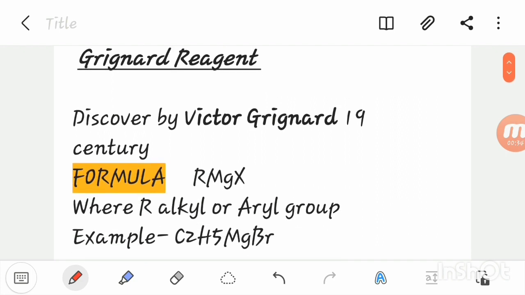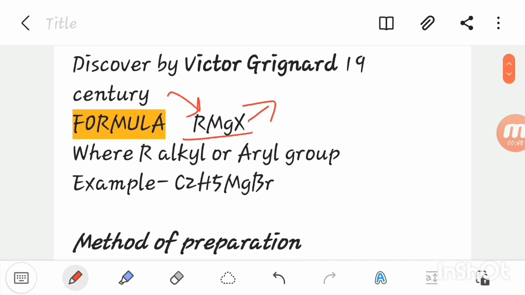Grignard reagent was discovered by Victor Grignard in the 19th century. Formula RMgX. Here R refers to an alkyl or aryl group and X refers to a halogen. Example: C2H5MgBr. This is the alkyl group, this is the halogen, and the whole is a Grignard reagent. Ethyl magnesium bromide.